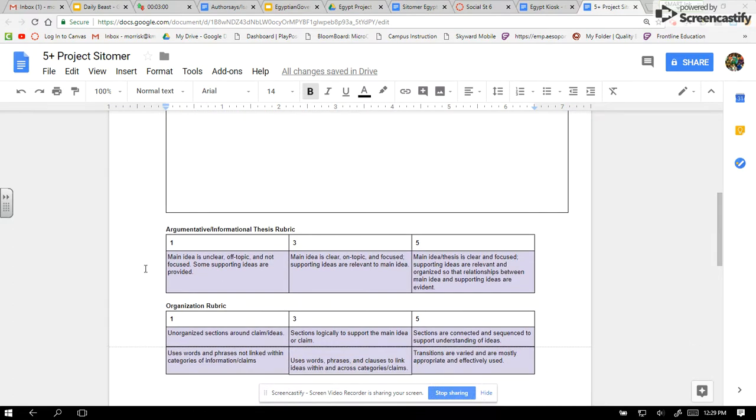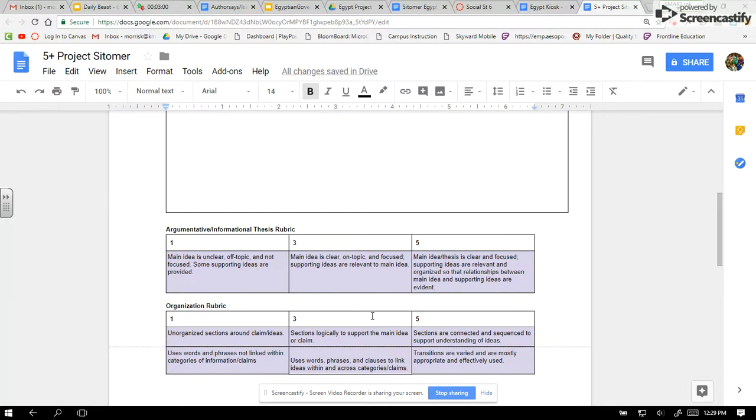And then down here, here's how you're going to be graded. You want to get a 5. 5 is the best grade, and this has to do with your thesis and your claim. You have a claim, and you have 2 very relevant subclaims that go with it. If you kind of have it and your subclaims are unclear, you'll get a 3. 3 means probably about a C, and a 1 is not good at all.